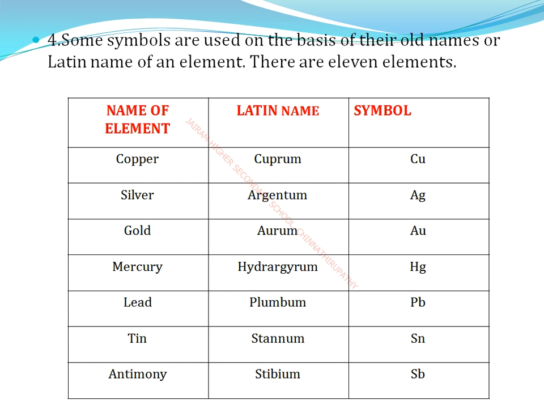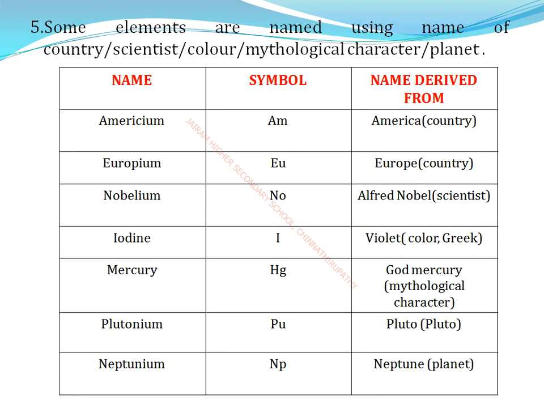Okay, next is the fifth point. Some elements are named using the name of a country, scientist, color, mythological character or planet. We use americium, europium, nobelium, iodine, mercury, plutonium, neptunium. Americium is a country, so the symbol is Am. Next, europium is also a country, so Eu. Nobelium is a scientist's name, so No. Iodine is a violet color, representing the color.